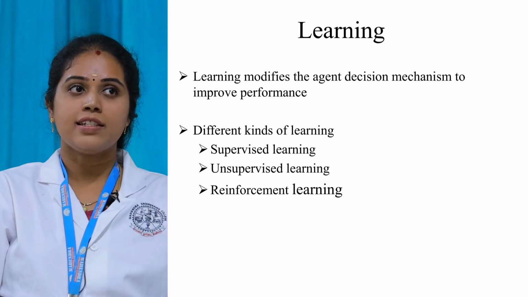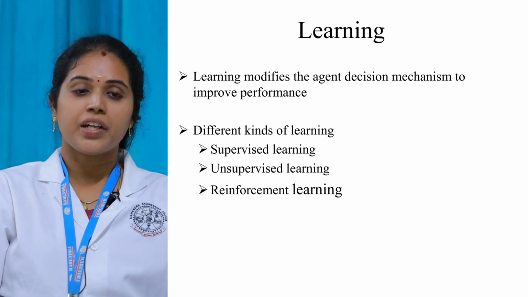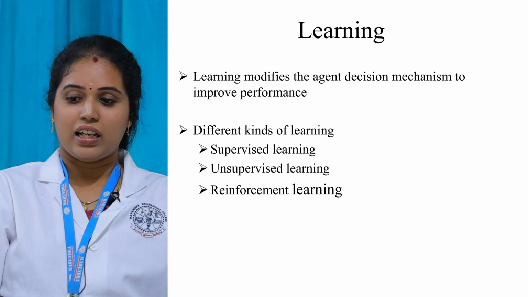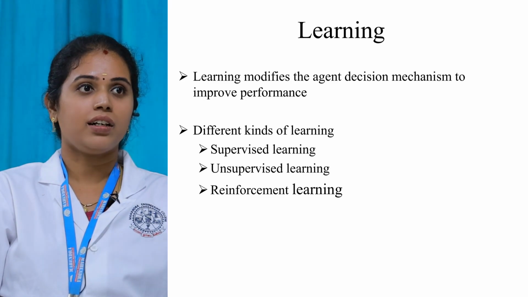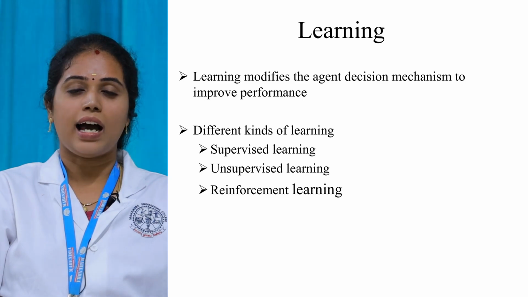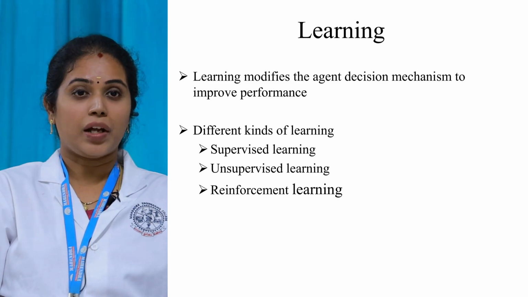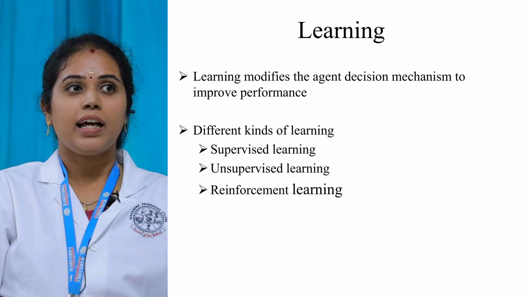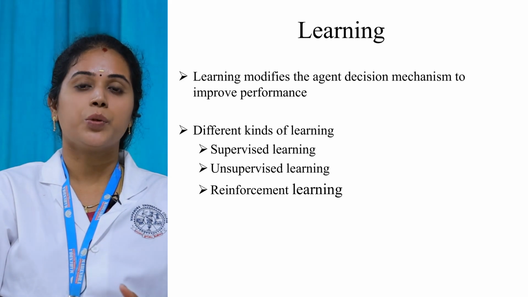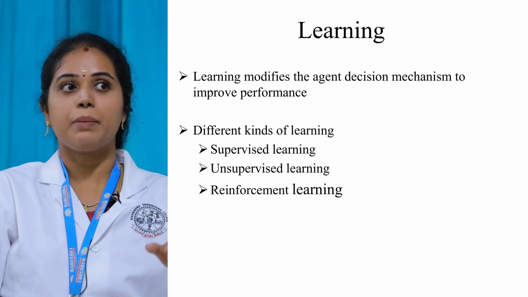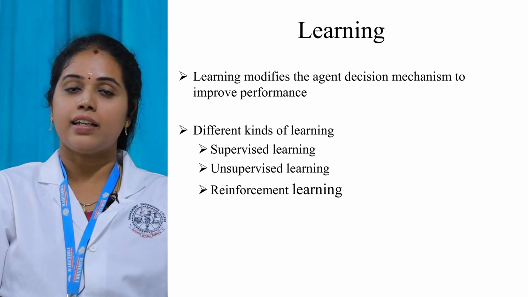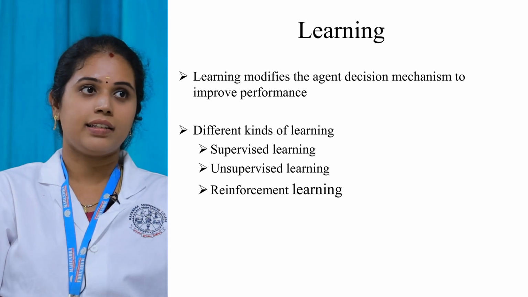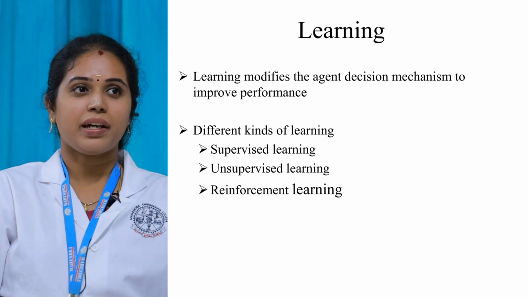The second one is unsupervised learning. So there is nothing in that. Purely, the agent doesn't have any knowledge about the concept. That is said to be unsupervised learning. In that, from the observation, it is able to take an input. Then with the help of a clustering technique, it is able to produce an output. This is the thing behind unsupervised learning. There is no input and output present in that, there are no algorithms. Just by doing the clustering, you can get the output.